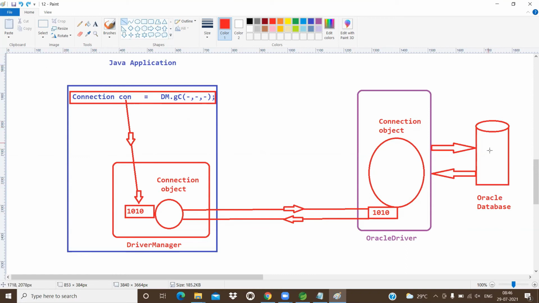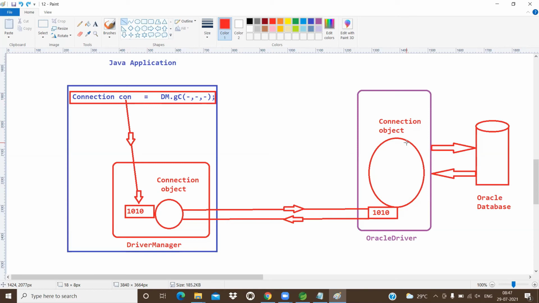So to communicate with the Oracle database, what do we require? Oracle driver we require. Who is going to create the connection object? Oracle driver. This connection object is handed over by Oracle driver to whom? Driver manager. And driver manager will hand over to whom? Con. Con is pointing to this connection object. By using this connection object, our Java application will communicate with the database server, or database simply.